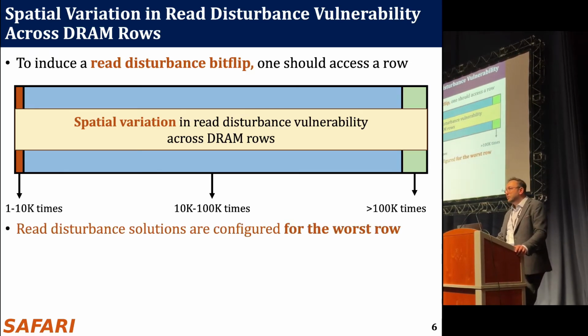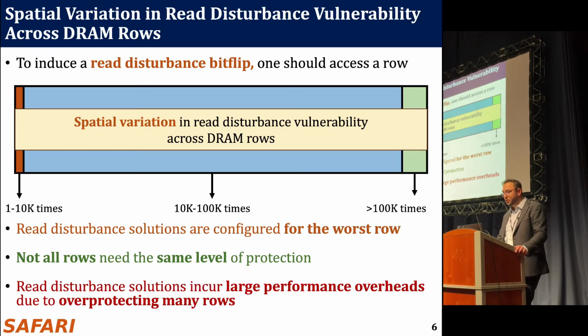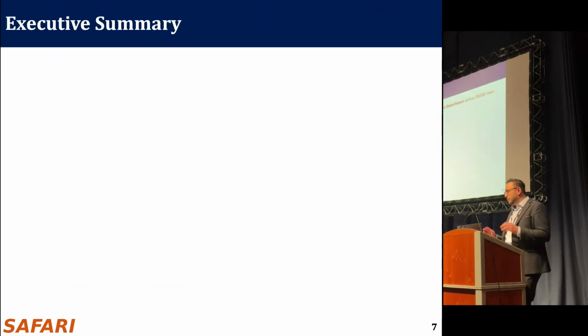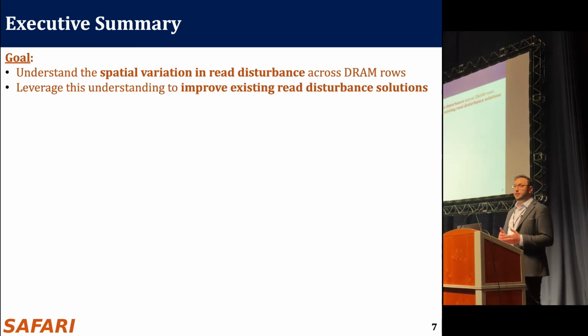Today, we configure our read disturbance solutions based on the worst case, based on the thresholds of the most vulnerable rows. However, not all rows need the same level of protection. And this leads read disturbance solutions to overprotect some rows and incur large performance overheads. So with this, I will quickly summarize the rest of this talk. In this paper, our goal is to understand the spatial variation in read disturbance across DRAM rows, and to leverage this understanding to improve the existing read disturbance solutions.